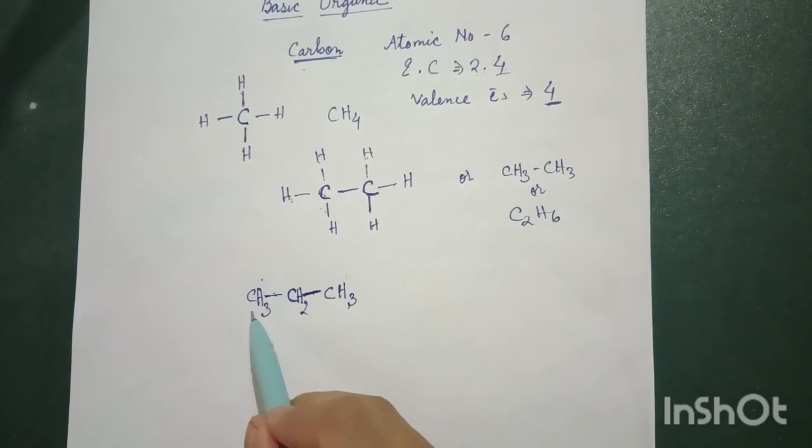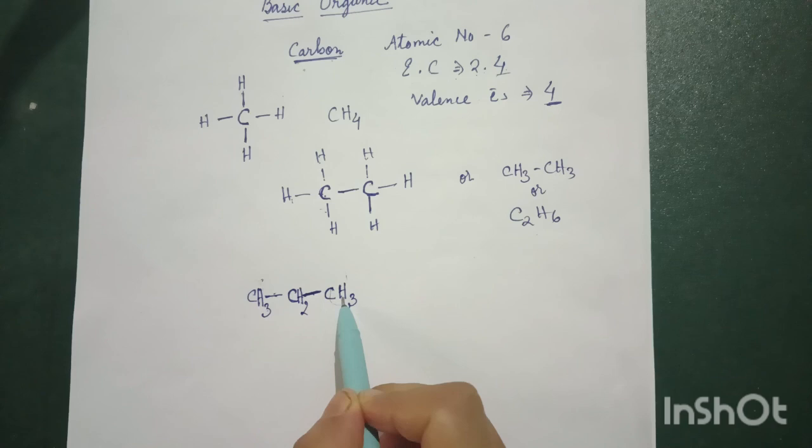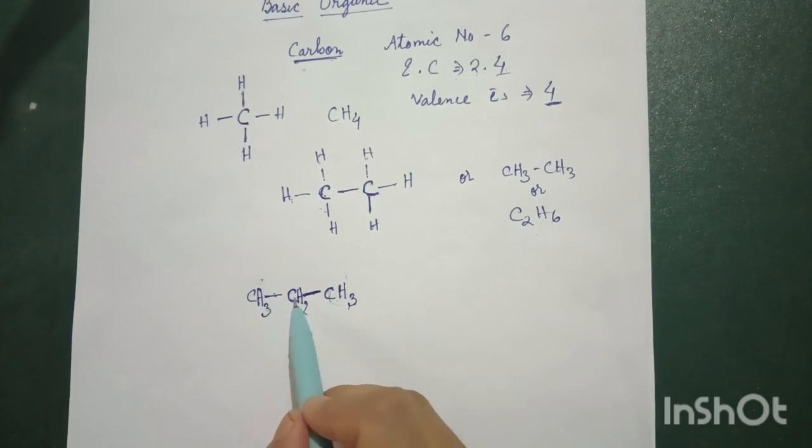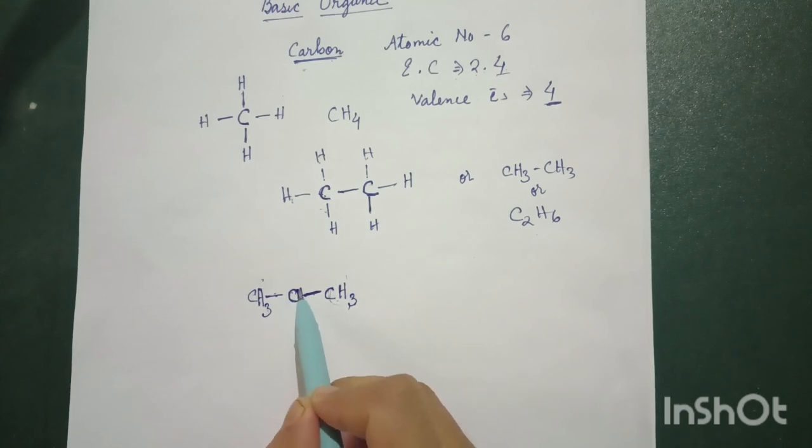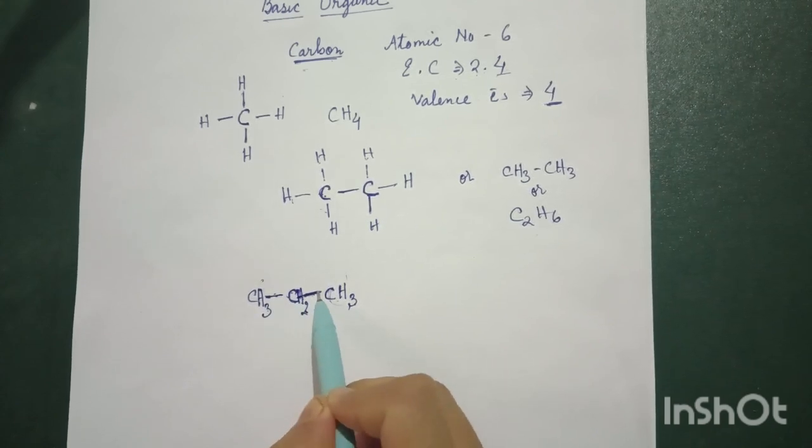From here we have learned that the terminal carbon always attains CH3. Terminal carbon always bears CH3. Between carbons, the middle carbons always have a CH2 group. This is called methylene, but remember that these are single bonded.